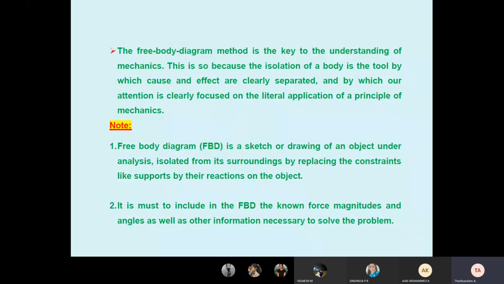In the first unit you discussed, we resolved the forces. Any inclined force, we must know the angle. That is our duty in solving the problem. Before going to solve, we must know what are the directions of the forces acting, what tension is acting, what reaction is acting, what is the angle of the reaction, what is the angle of the tension, what is the angle of the force.